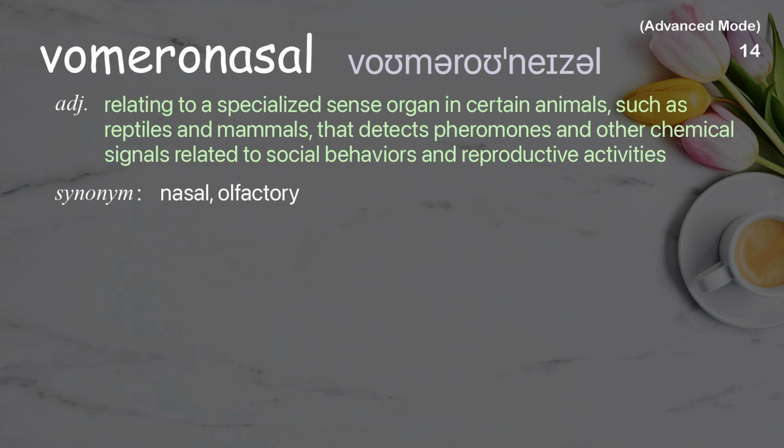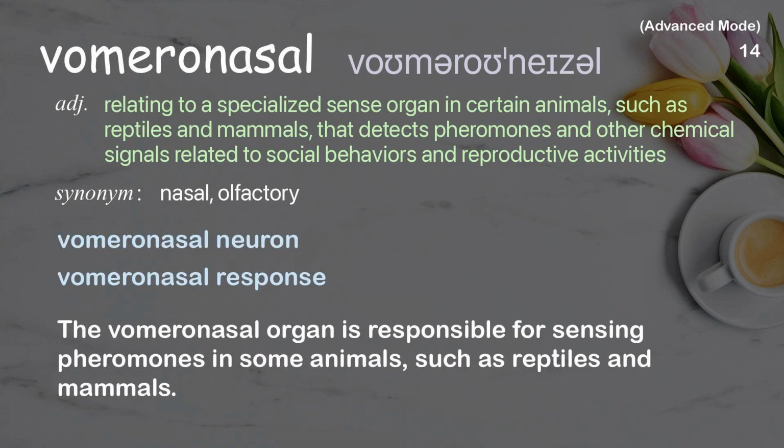Vomeronasal. Relating to a specialized sense organ in certain animals, such as reptiles and mammals, that detects pheromones and other chemical signals related to social behaviors and reproductive activities. Examples: Vomeronasal neuron. Vomeronasal response. The vomeronasal organ is responsible for sensing pheromones in some animals, such as reptiles and mammals.